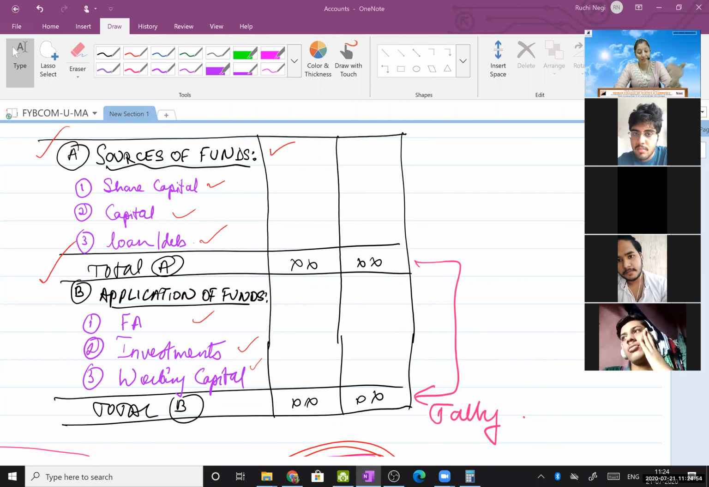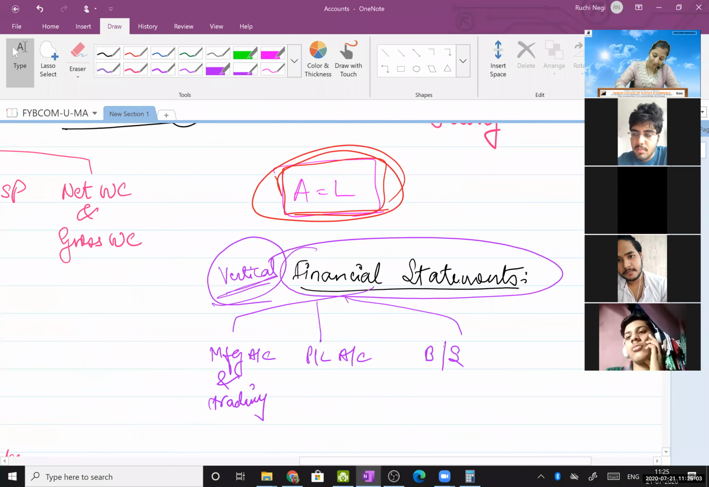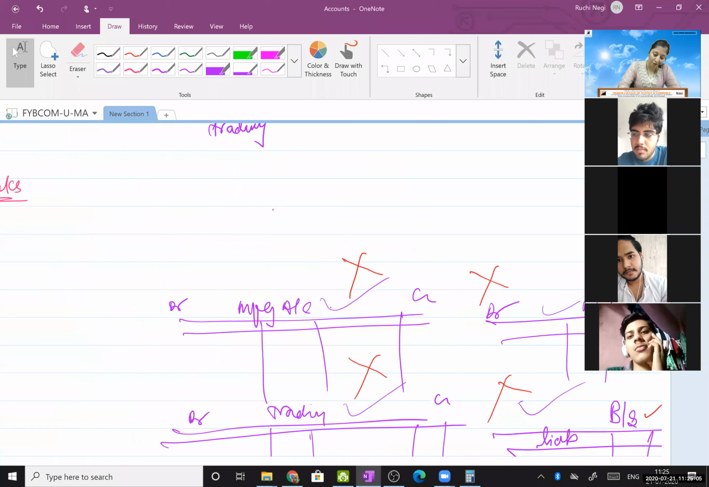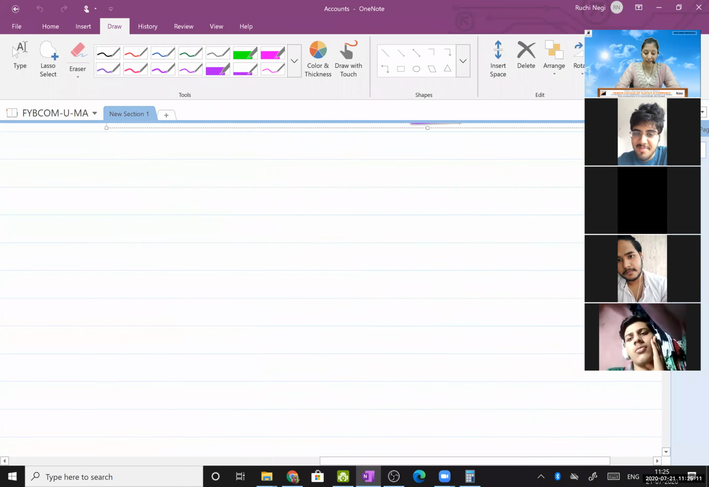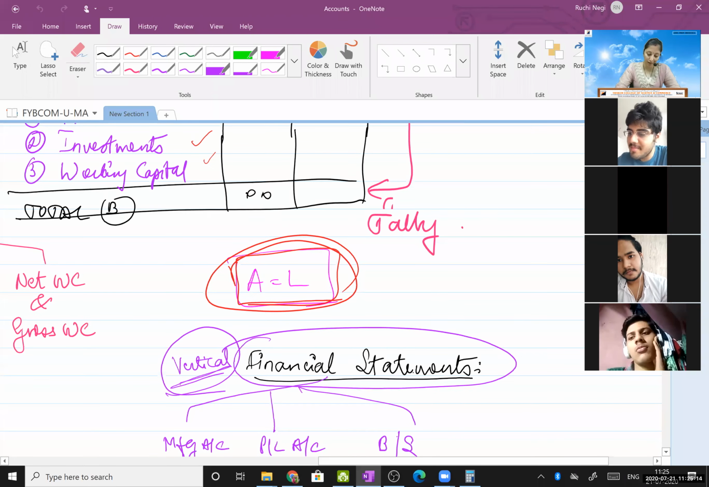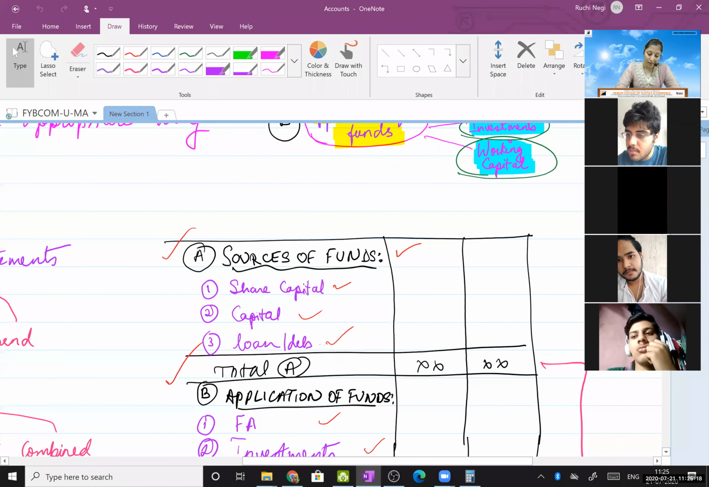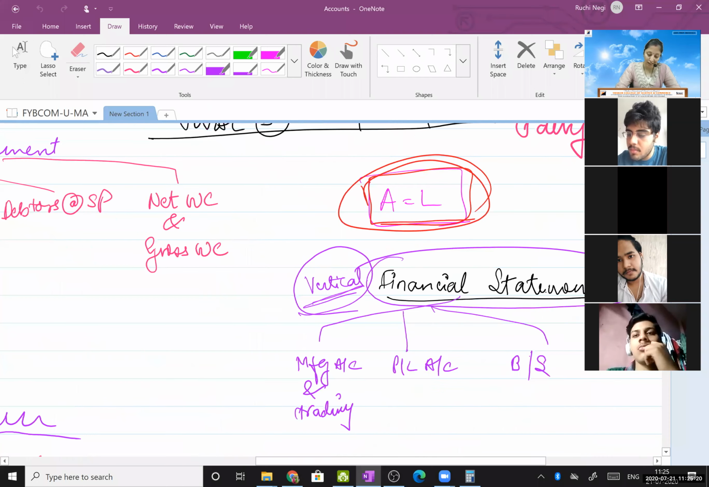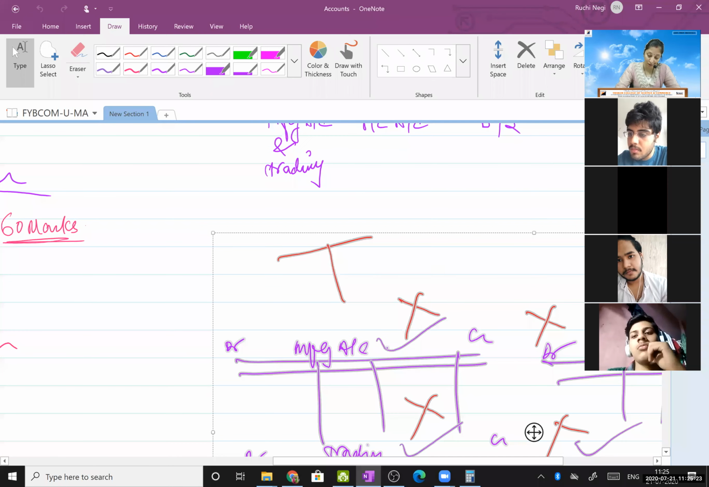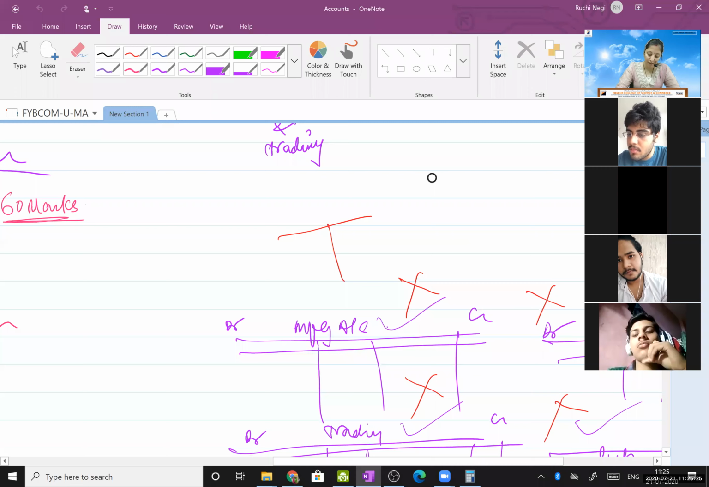So this is known as vertical financial statement. The T format means, what is a T format? This is called a T format. The T ledger is now converted into an H format. H format means horizontal format. What we are going to study is the horizontal. Vertical financial statements. So the T format is the old format, and the vertical financial statements are the new format.